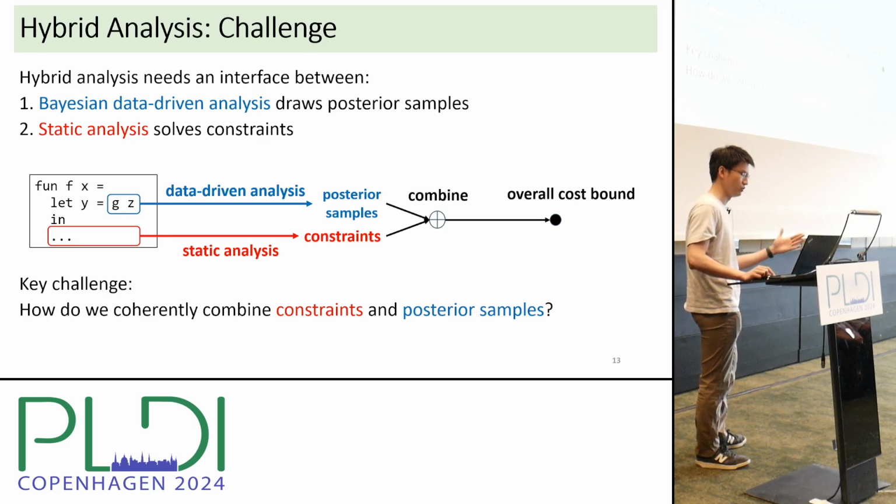If we naively perform Bayesian data-driven analysis independently of the static analysis, then the posterior samples returned by Bayesian inference may not satisfy the constraints of the static analysis. So it is important to account for the constraints of the static analysis when we perform Bayesian data-driven analysis.